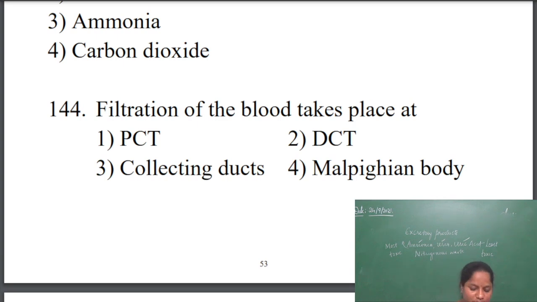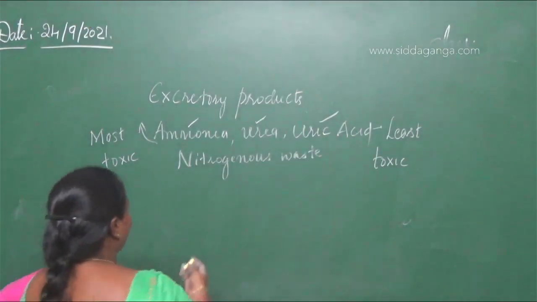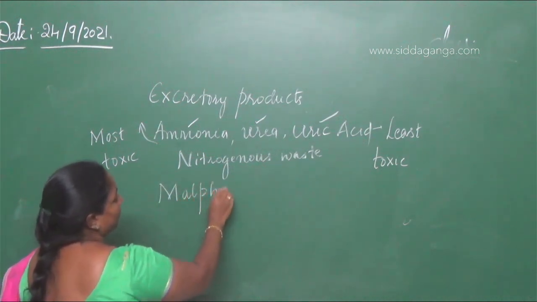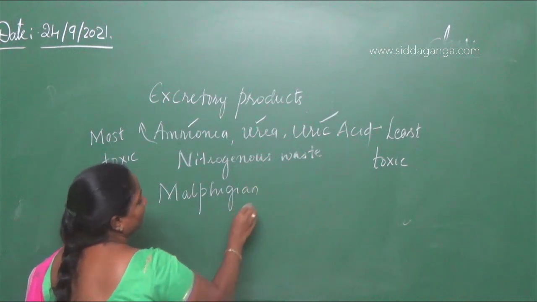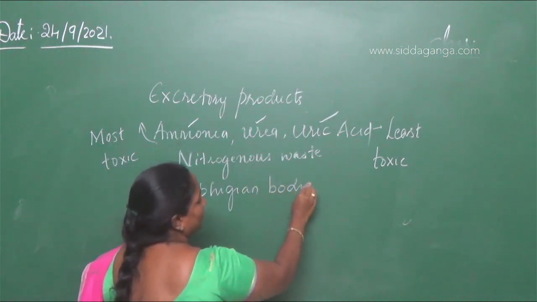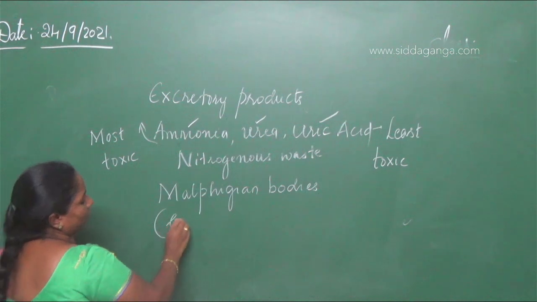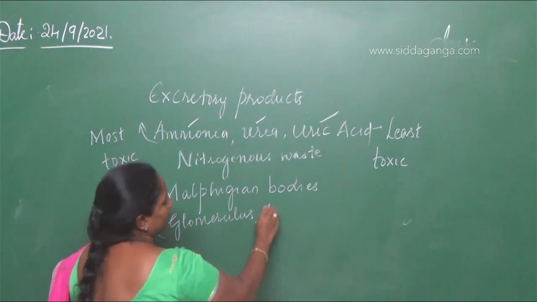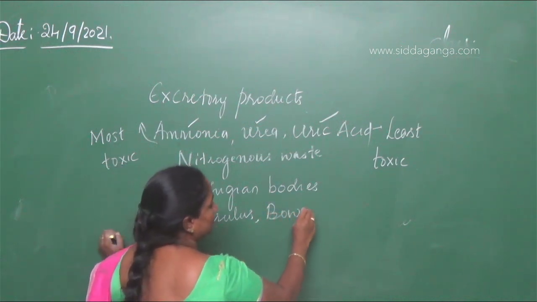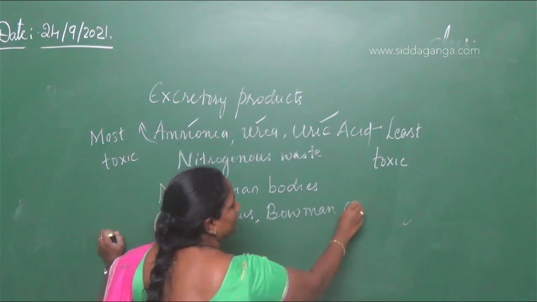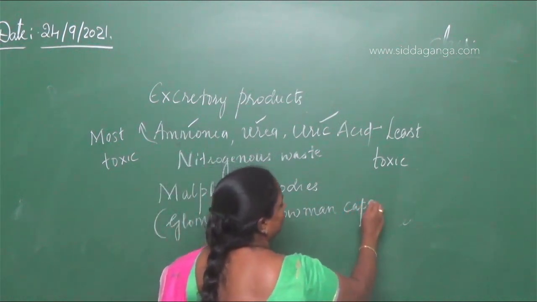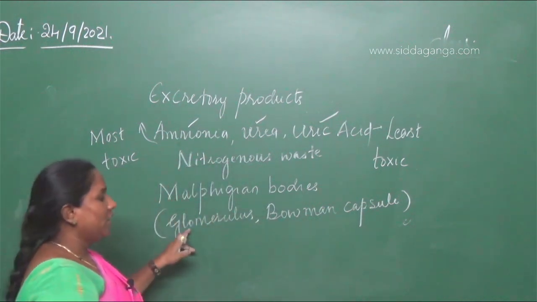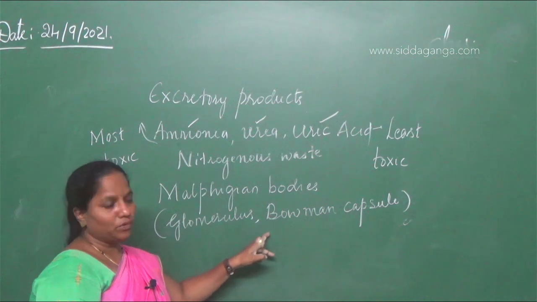Malpighian bodies, this is important. These are the structures in the nephron which are called Malpighian bodies. They include the glomerulus and the Bowman's capsule, both together.